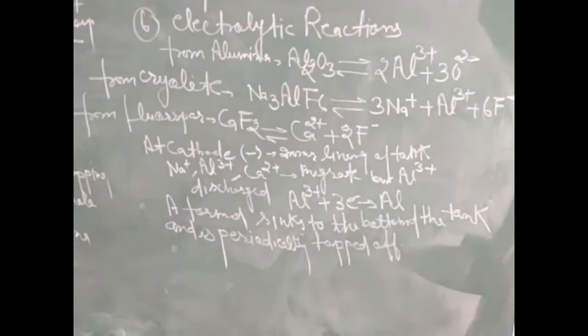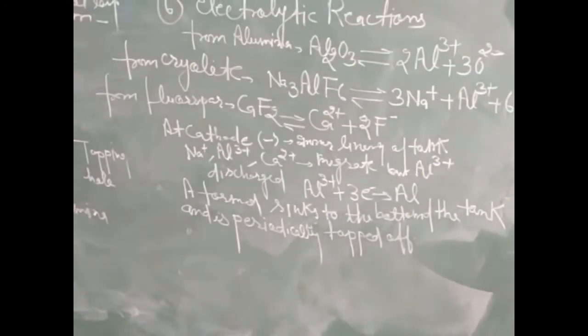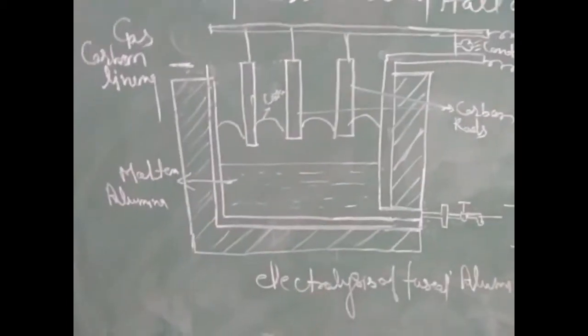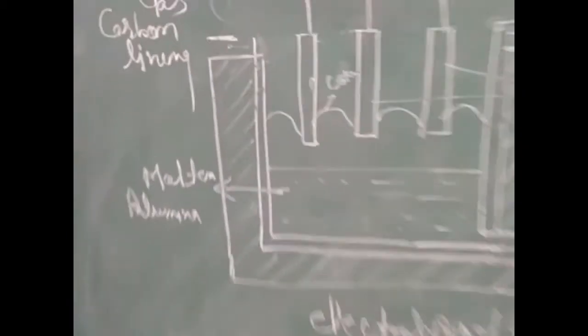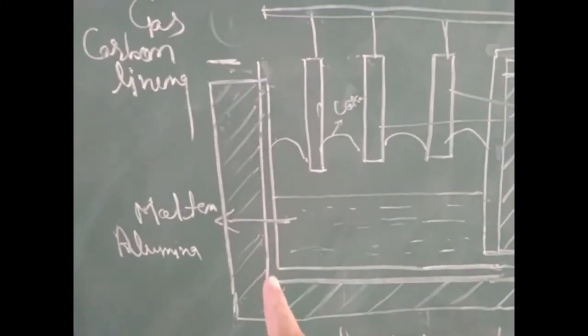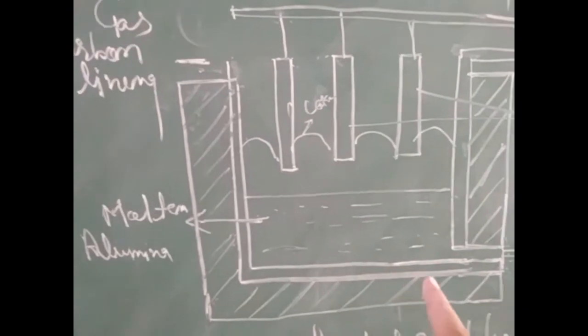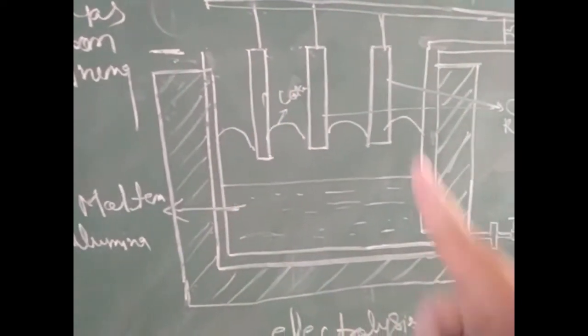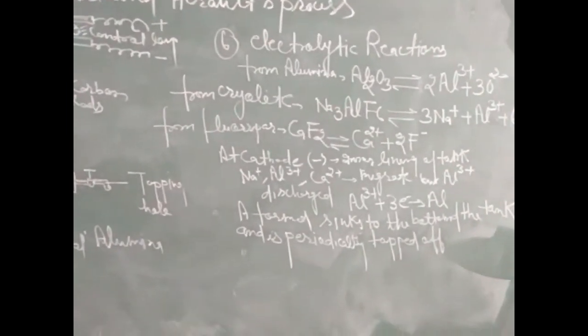As we know, the cathode is the negative plate, and in this vessel the carbon inner lining acts as the cathode. Now we move towards the reactions involved at the cathode.